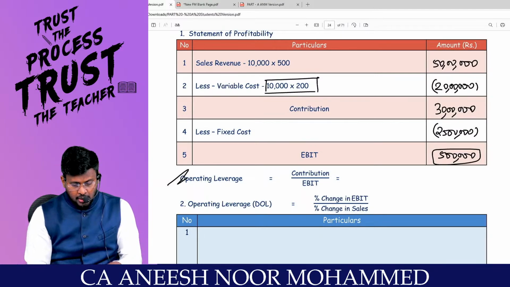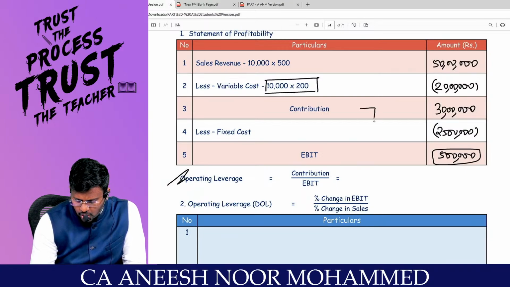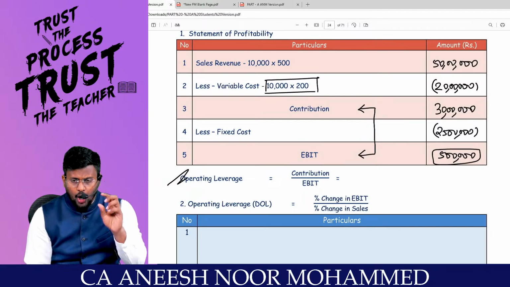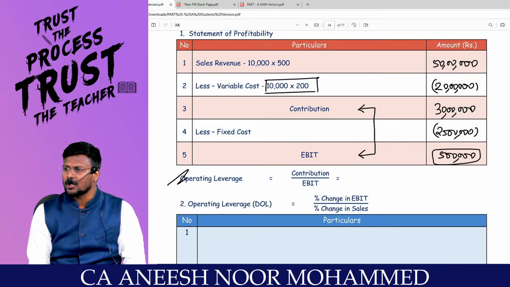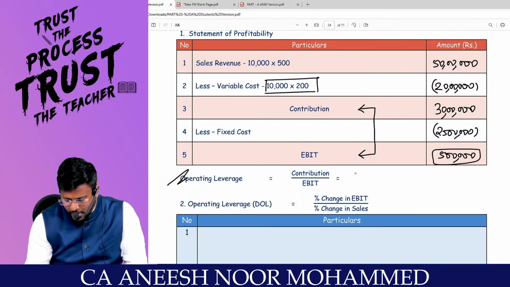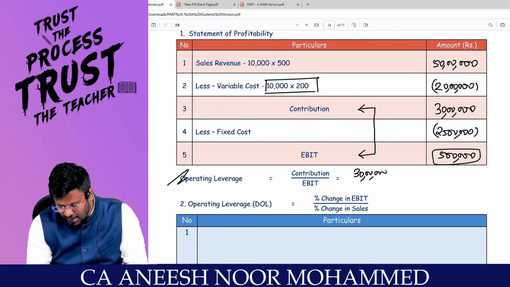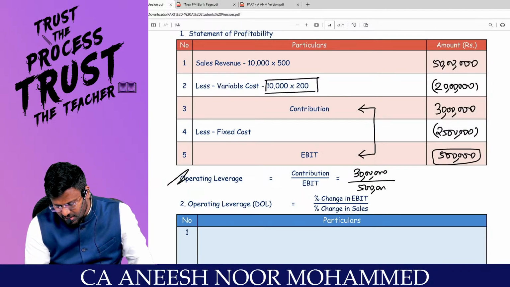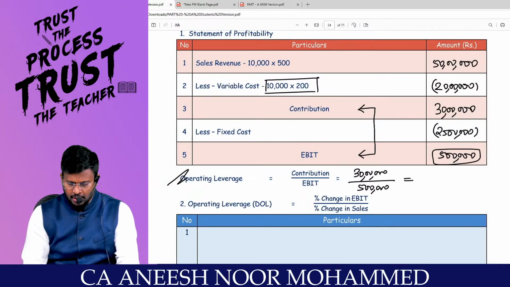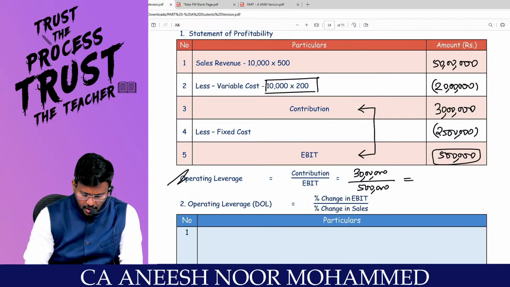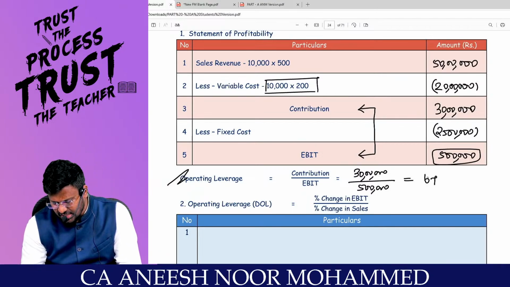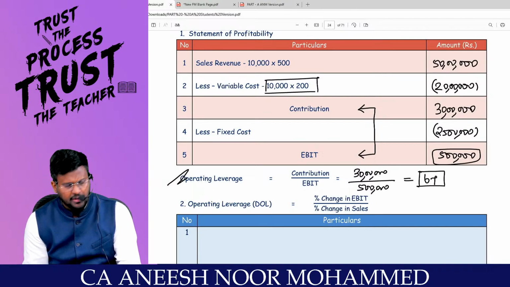Above the fixed cost is contribution and below the fixed cost is EBIT. So operating leverage is equal to contribution divided by EBIT, which is nothing but 30 lakhs divided by 5 lakhs, which comes to 6 times. That is the operating leverage.